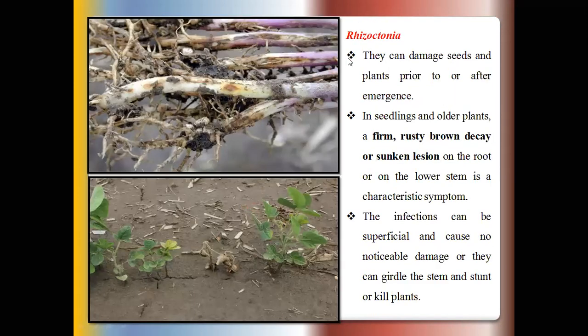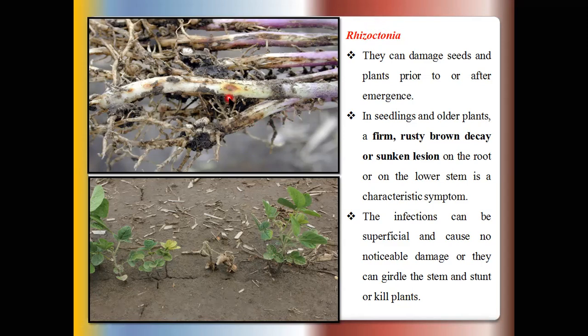Then in lectures number 3 and 4 we already discussed the Pythium and Phytophthora diseases. Then we concentrate on the Rhizoctonia pathogen infecting soybean crops.